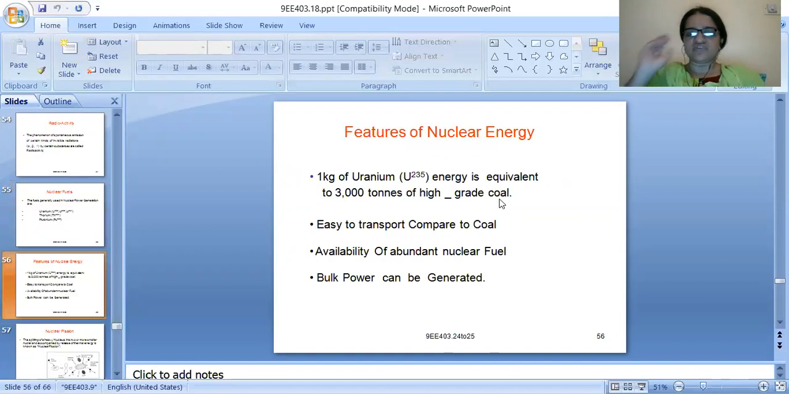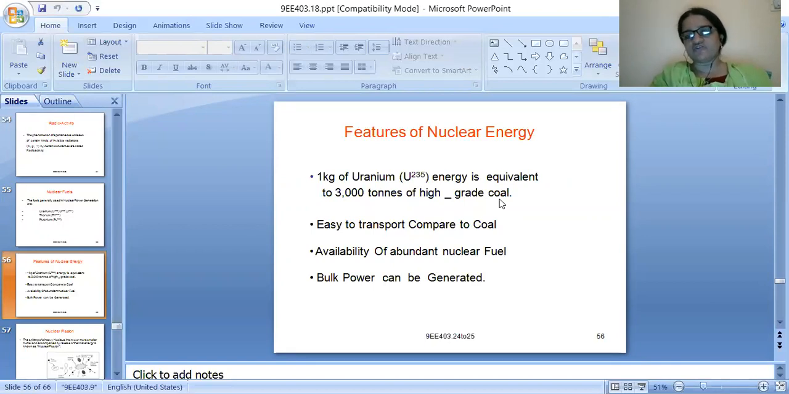Right, coming to the features of nuclear energy. What is nuclear energy and what are its features? What is the speciality of nuclear energy? Why are we preferring to use nuclear energy? What are the advantages? What is the reason behind the emerging nuclear technology?